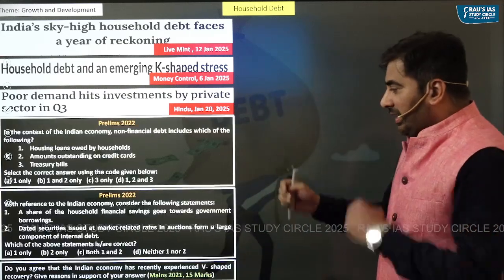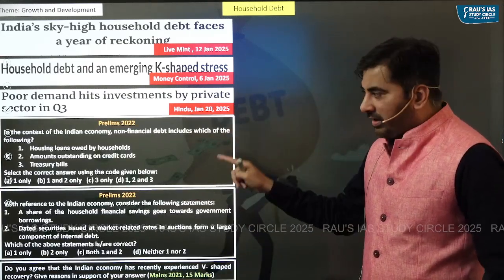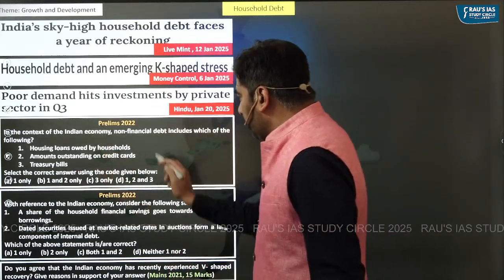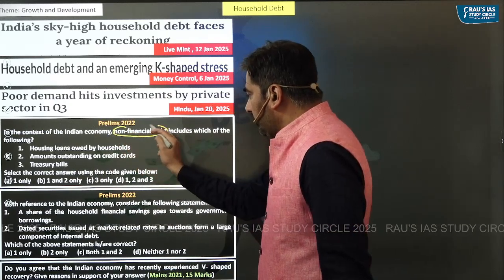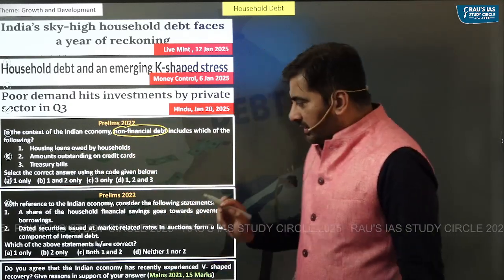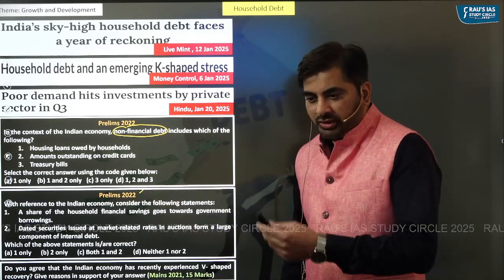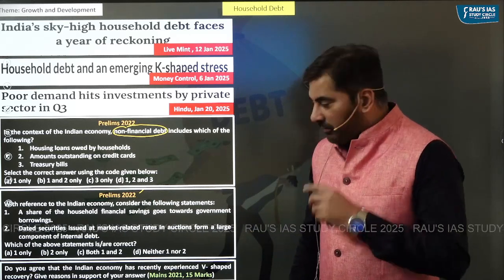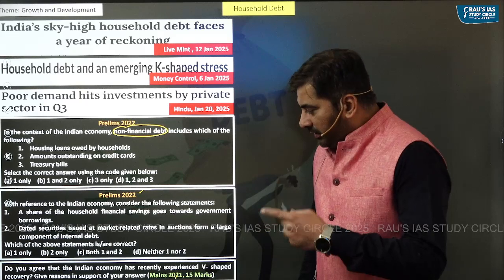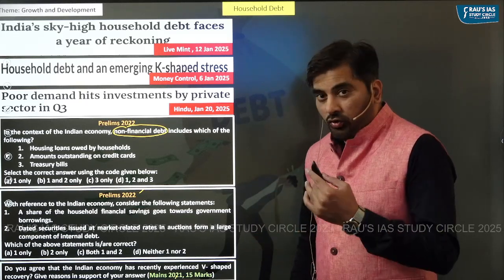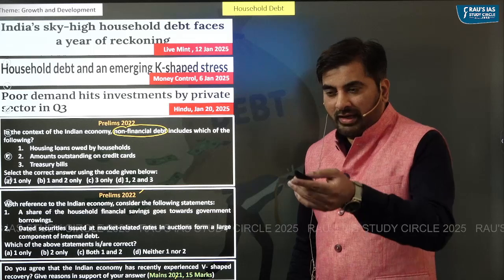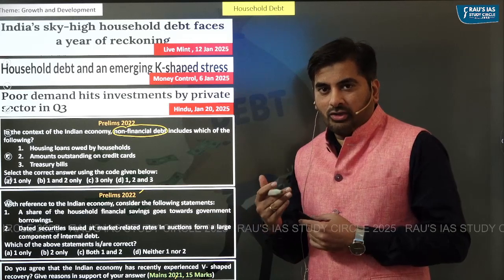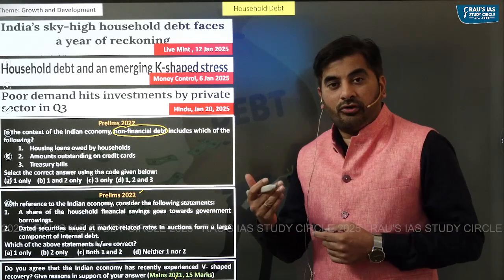As you can see, in the previous year prelims, questions have been asked with respect to debt. For example, in prelims 2022, there was a question related to non-financial debt. Similarly, in the same year, there was a question related to government borrowings from the household. Apart from that, in mains 2021, there was a question as to, do you agree that the Indian economy has shown V-shaped recovery in the recent past, and give arguments in support of your answer.